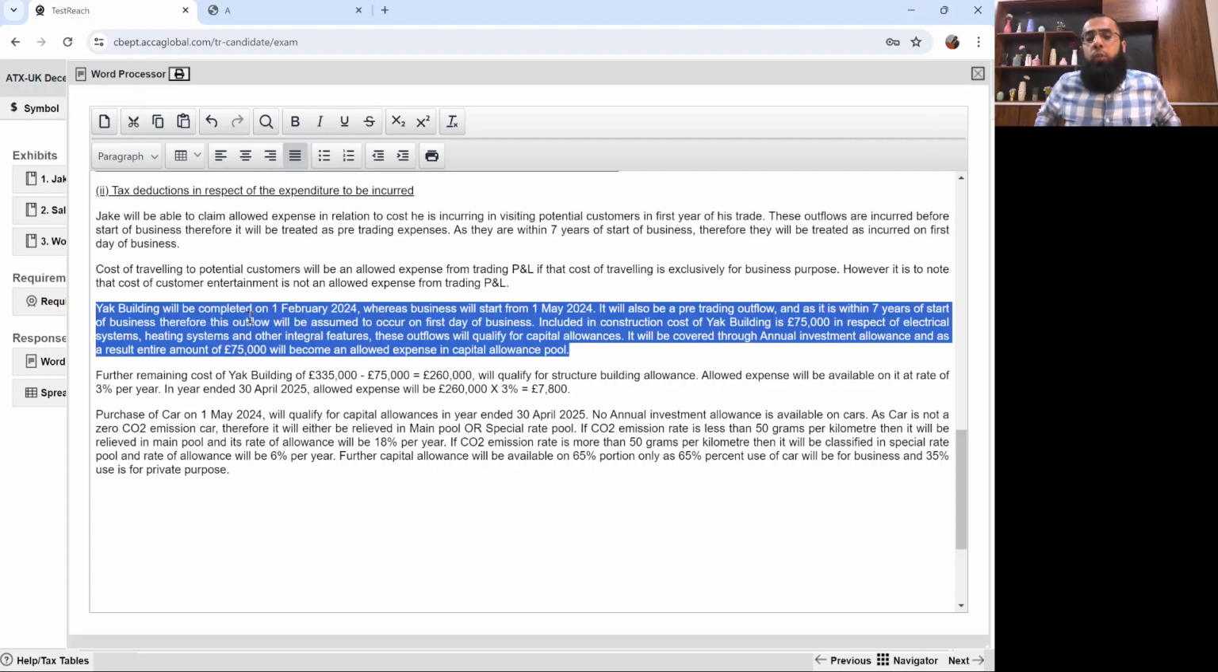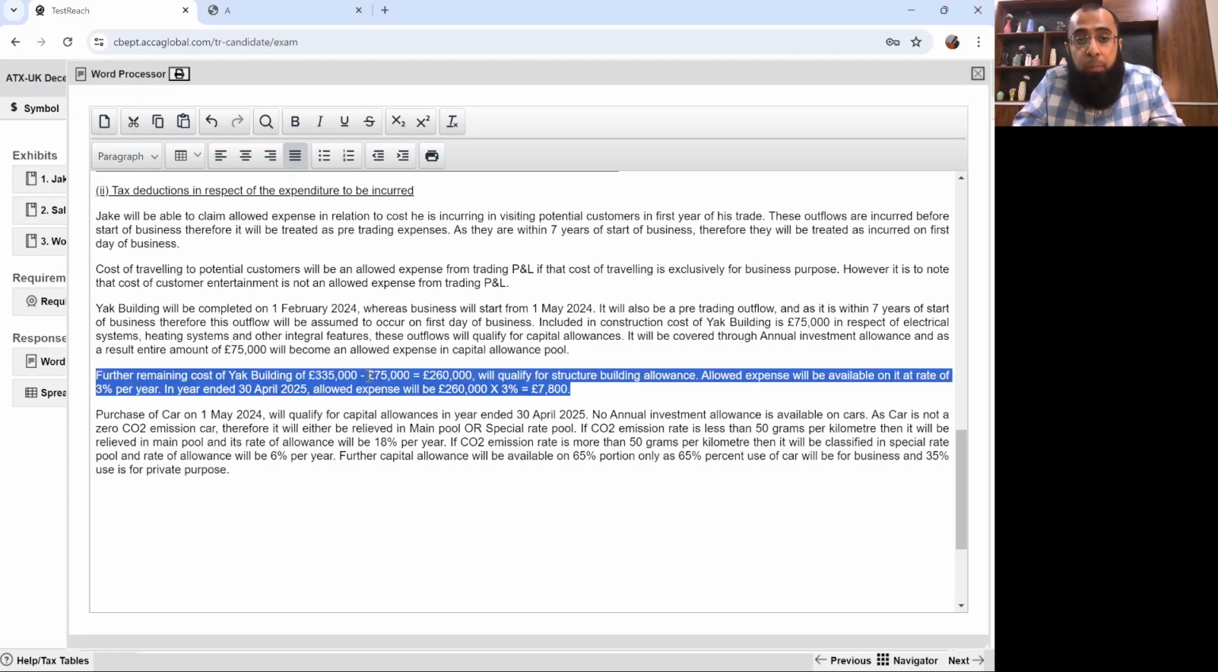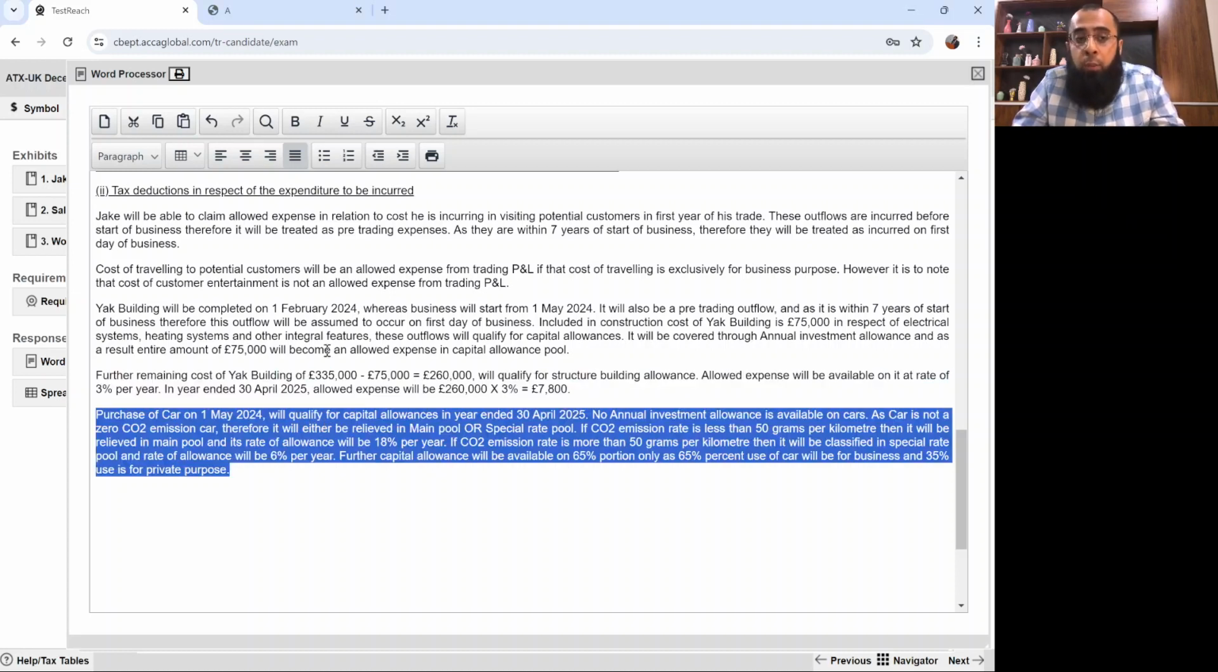Then in relation to the building, the machinery part, the integral features which are involved will qualify for capital allowances, and you referred to the annual investment allowance. On the rest of the value of the building, you will be getting structure building allowance, because when you exclude the plant and machinery part, on the rest you can go for structure building allowance. For cars, there is no AIA.